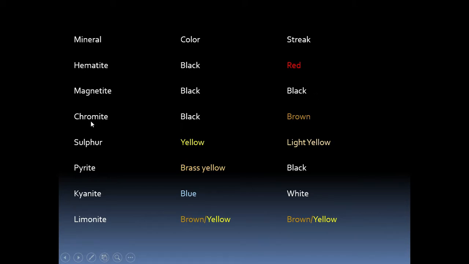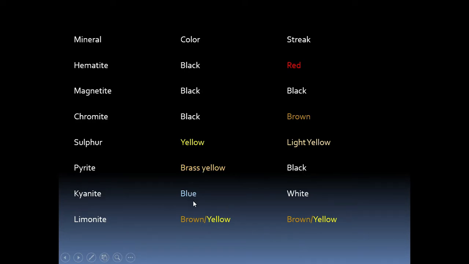Chromite, a chromium ore mineral, is black in color, but if you rub it on the streak plate or powder it, it gives a brown color. Sulfur is a yellow mineral, and its streak is light yellow. Pyrite has a brass yellow mineral color, but when you powder it, it gives a black appearance.